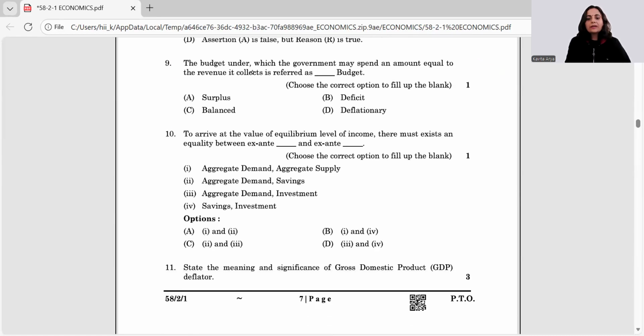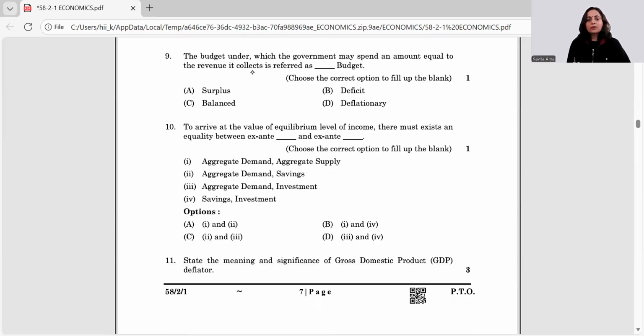The budget under which the government may spend an amount equal to the revenue is referred to as dash budget.